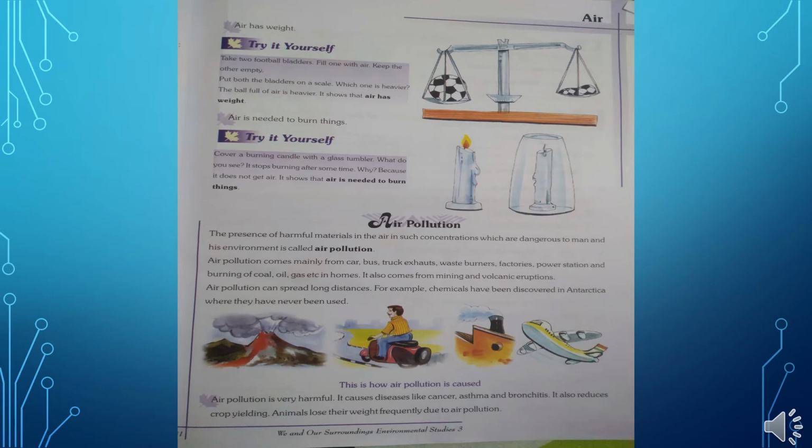Or you can observe them by putting them on the pans of a scale, as you are seeing in the picture also. This is also a weighing machine only. So you will observe that the ball which is filled with air is heavier than the empty one. So this proves that the air has weight.